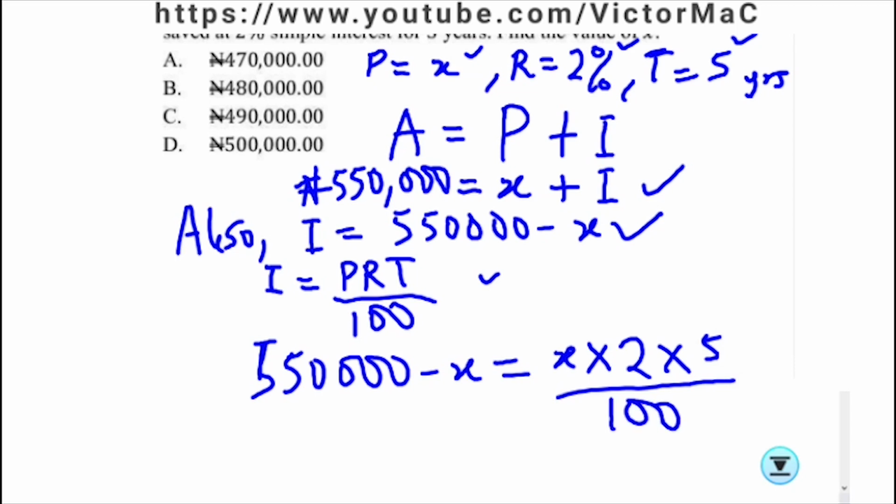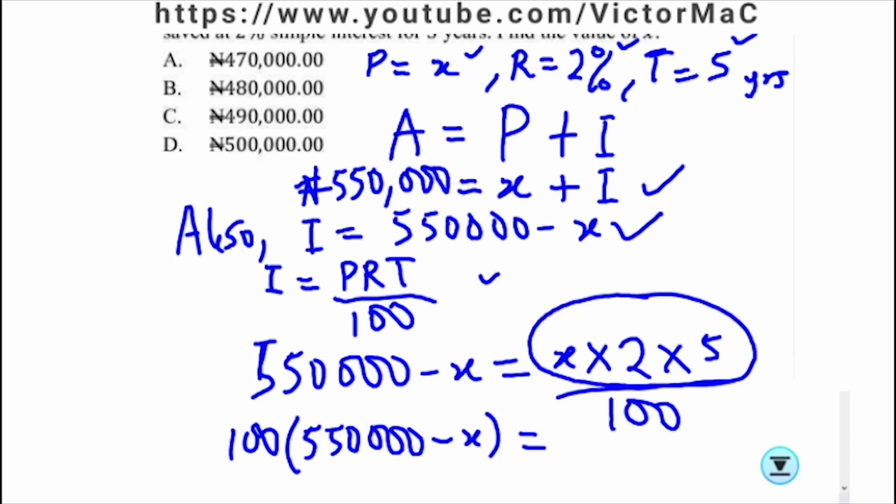When we cross multiply, 100 will multiply 550,000 minus X, and when we simplify the numerator here, we're going to have 10x.